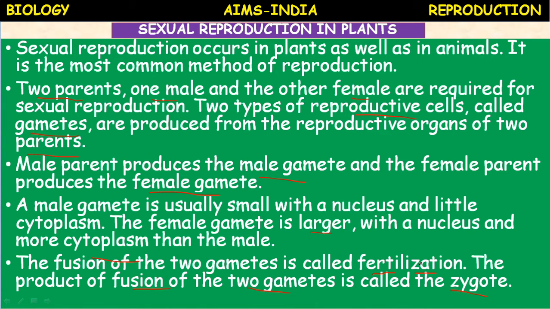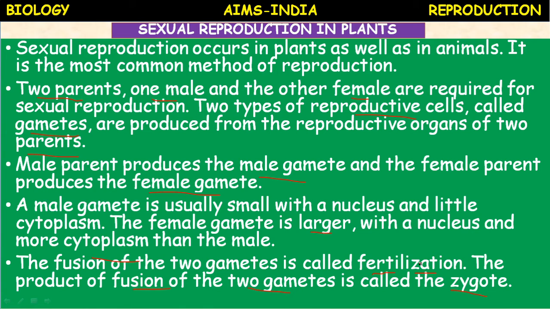So in sexual reproduction, all the organisms grow to a certain maturity in their life before they start reproducing sexually, isn't it? The period of growth between their birth up to their reproductive maturity is called the juvenile phase, growing phase. In plants, the period of growth between seed germination up to initiation of flowering is called vegetative phase.